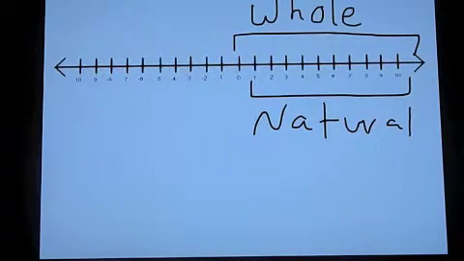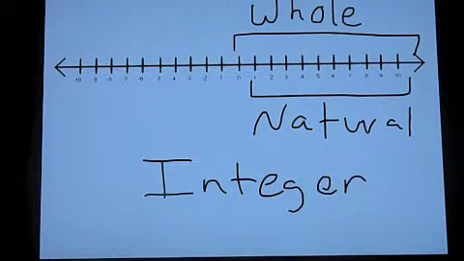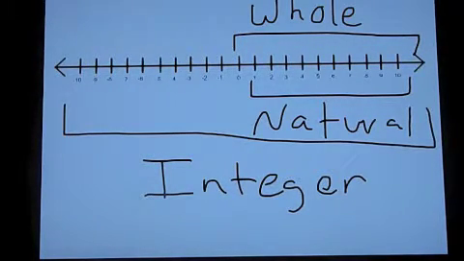Now the interesting thing is the integer. Let's talk about an integer. And this one gets a lot of people. Integers have some strange characteristics. Integers are whole numbers and their opposite values. So that means an integer can be all positive numbers, 0, and all negative numbers. So every single number that you see here is an integer. So every whole number is an integer.